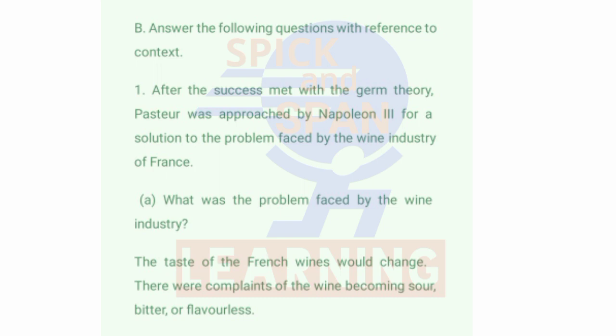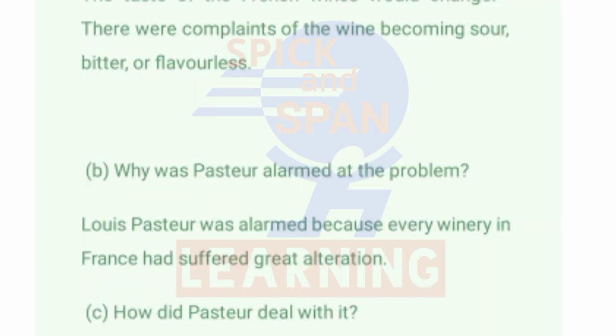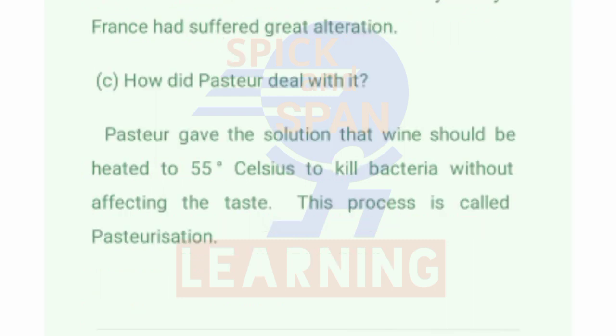There were complaints of the wine becoming sour, bitter, or flavorless. Question number B. Why was Pasteur alarmed at the problem? Answer: Louis Pasteur was alarmed because every winery in France had suffered great alteration. Now question number C. How did Pasteur deal with it? Answer: Pasteur gave the solution that wine should be heated to 55 degrees Celsius to kill bacteria without affecting the taste. The process is called pasteurization.